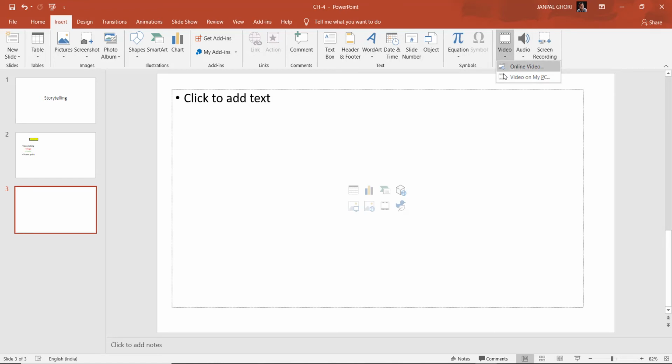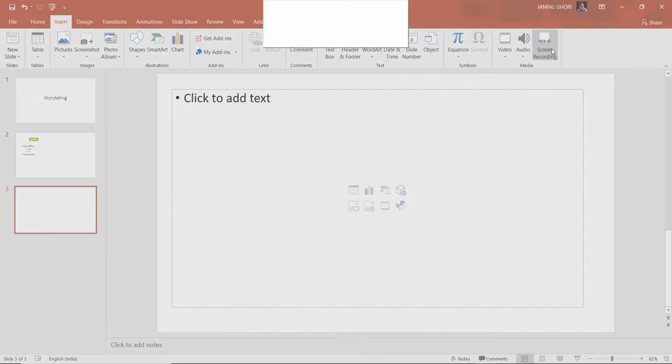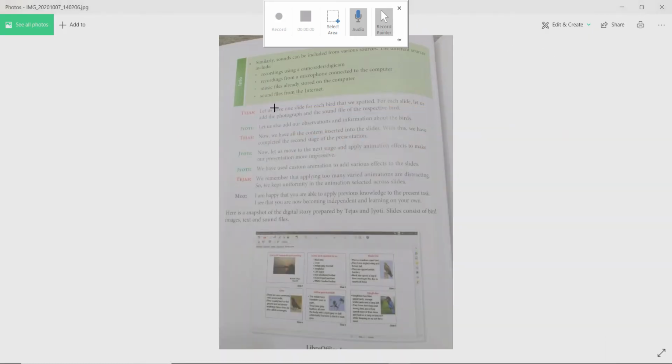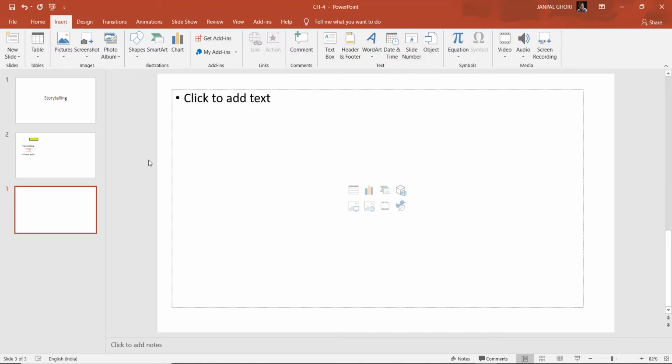Here you can add video on my PC, online video, or audio on my PC, or recorded audio. You can record audio currently, or add a screen recording also. You see screen recording started. If I take this snap, then it will record. So this way we can do it.